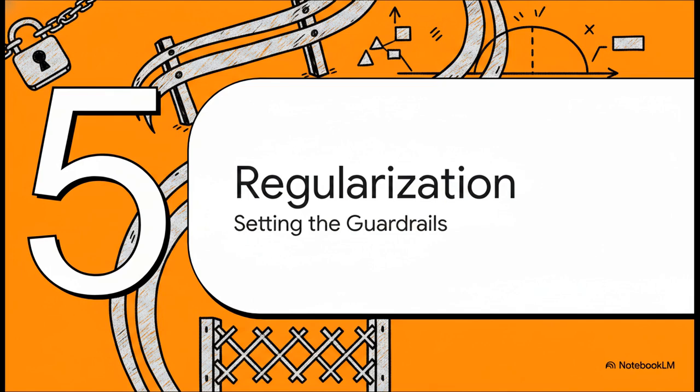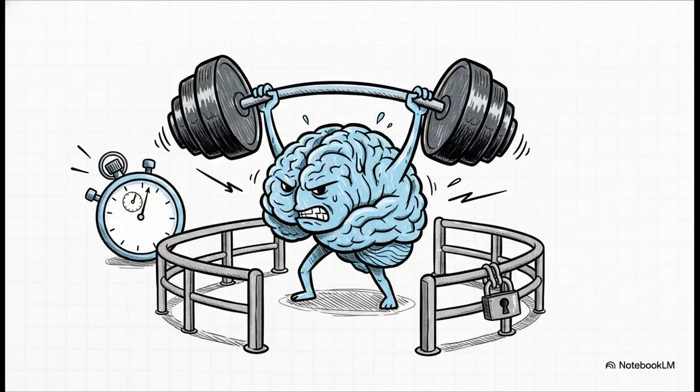And finally, Section 5, regularization, setting the guardrails. Remember how we just talked about the model pushing those decimals closer and closer to 1 or 0? Well, actually, scratch that being entirely a good thing. That asymptotic nature is actually a bit of a hazard. If left completely unchecked, especially when dealing with a large number of features, the model will constantly try to drive its loss to absolute 0. It will push its internal weights to extreme numbers just to get that perfect 100% or 0% confidence.